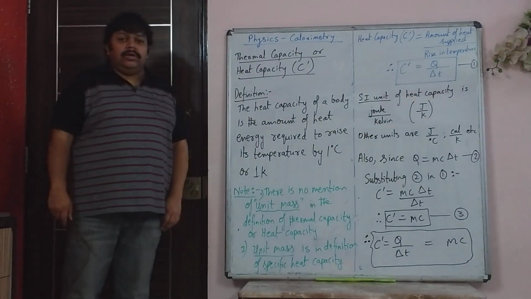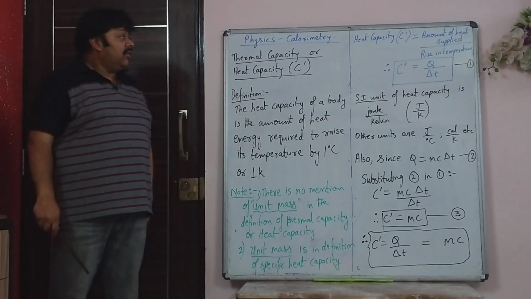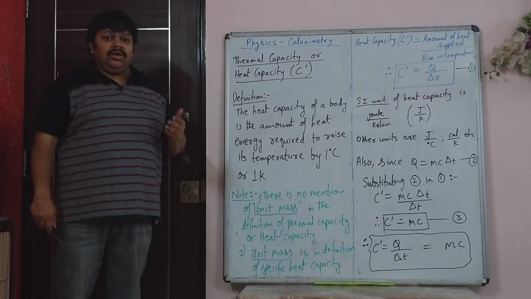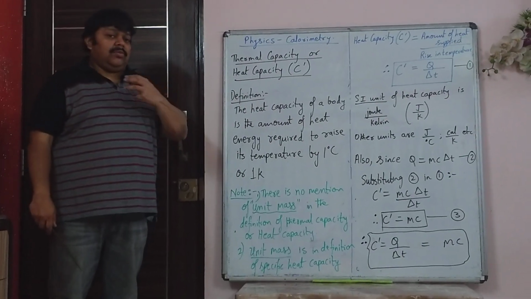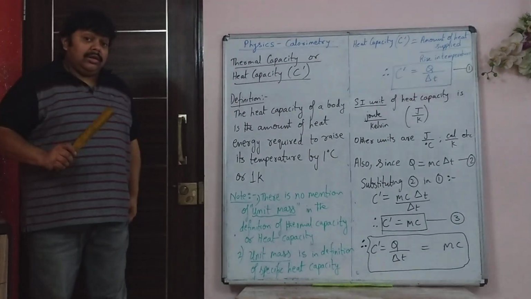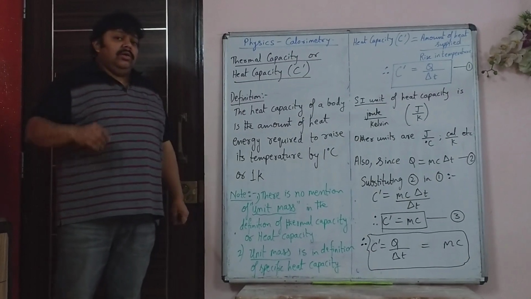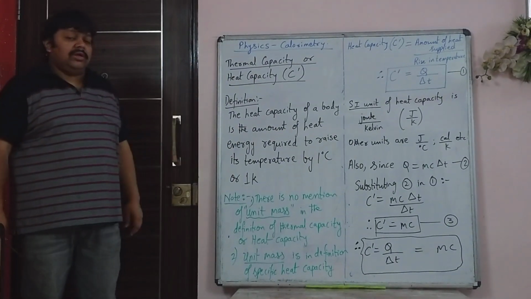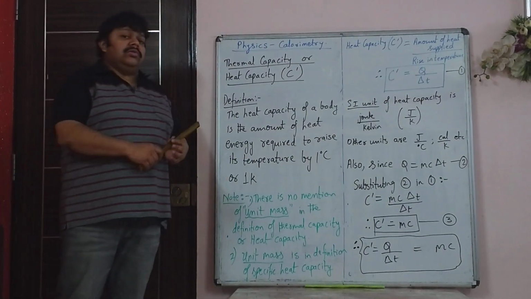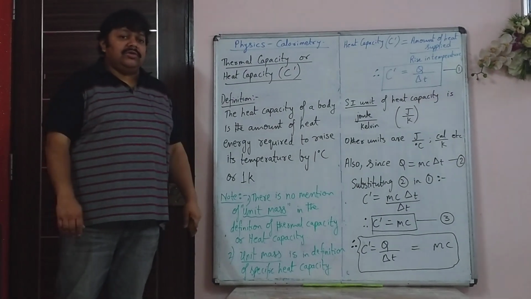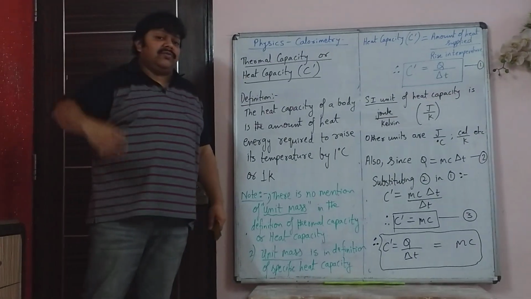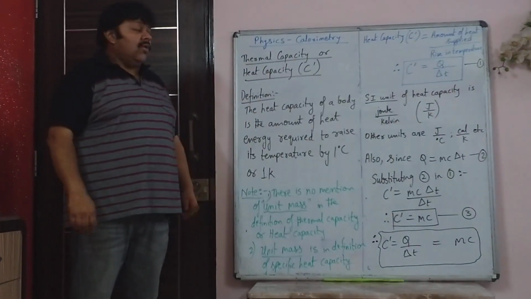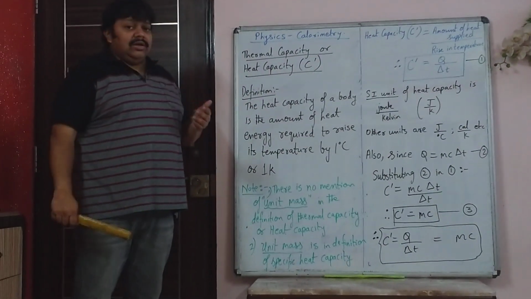Students, today we will continue with physics, that is calorimetry. Last time we had stopped at specific heat capacity. The word includes the word specific. So there we said that water has very high specific heat capacity, and then we had seen some 6 or 7 applications or uses of high specific heat capacity of water. So that we had done last time.